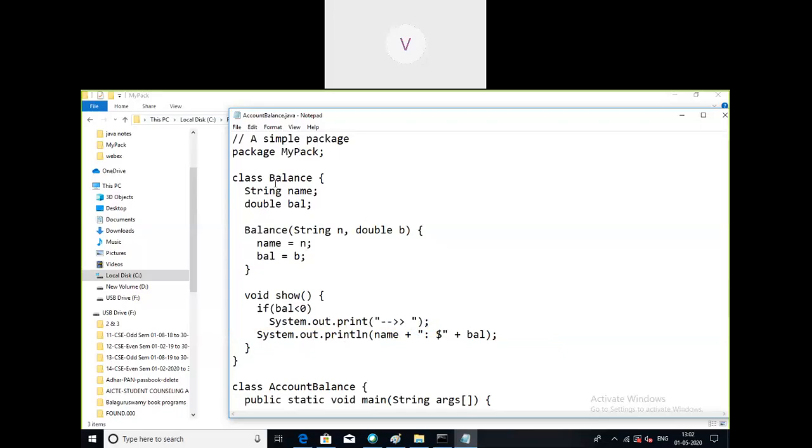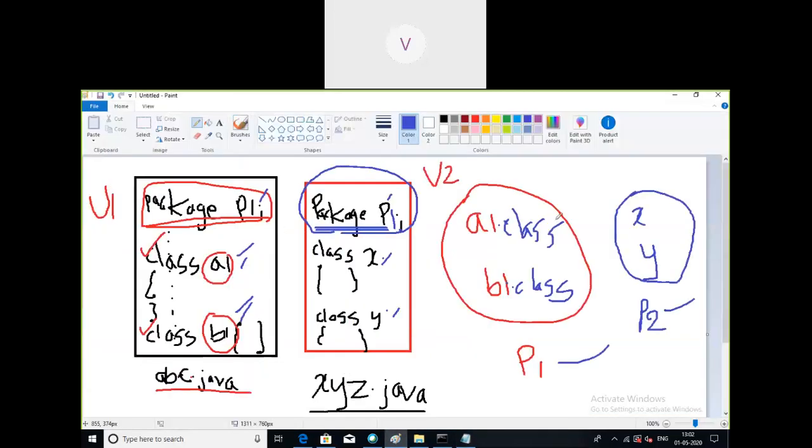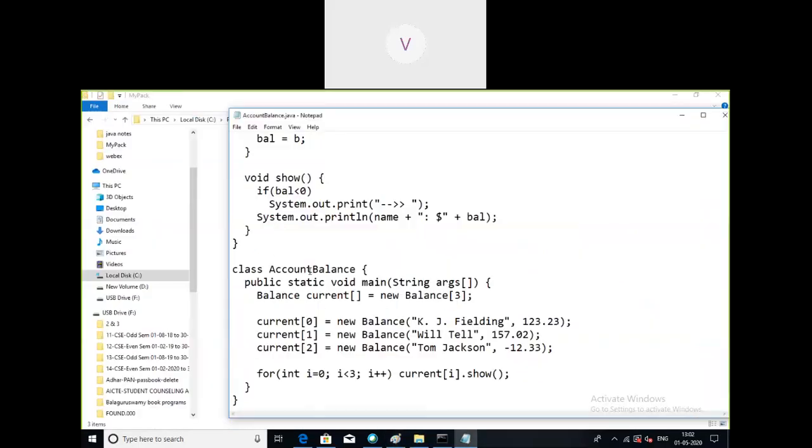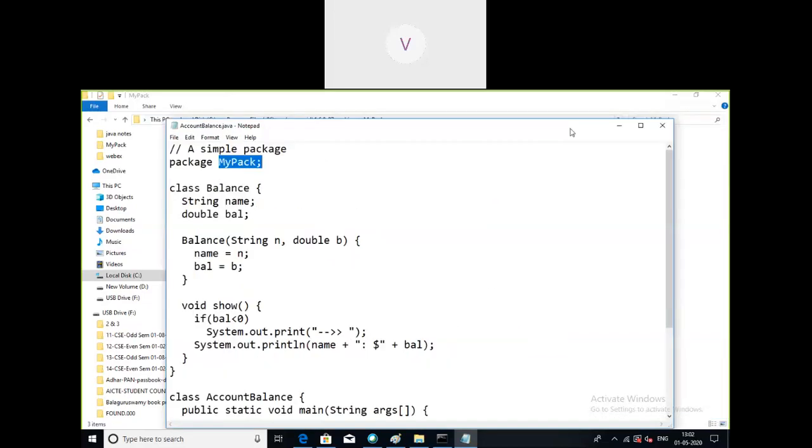mypack will contain two classes now, Balance and AccountBalance. That means two byte codes should be stored there, not the classes. I had explained this here. See here. You can remember, as I said, a1.class, b1.class. In our example, what are the classes? Balance.class and AccountBalance.class. So these two byte codes must be stored in the package. Which package? mypack is the package. And the remaining execution output is the same. The only thing we need to concentrate on is how we compile and execute the packages.